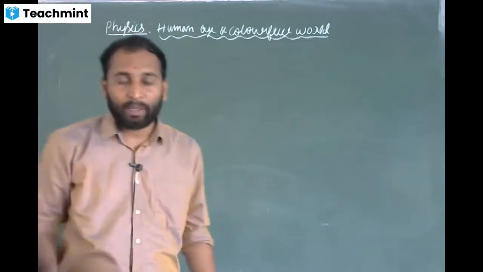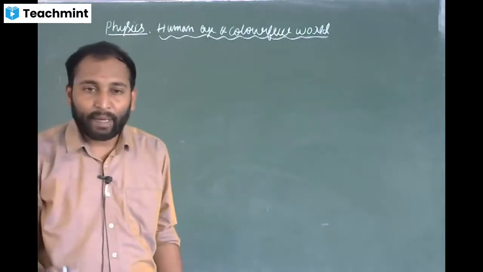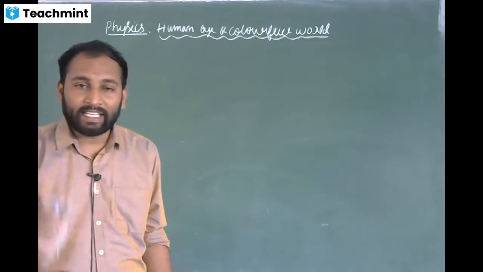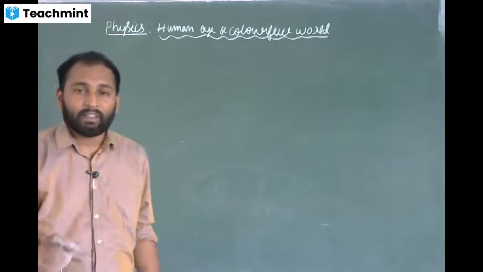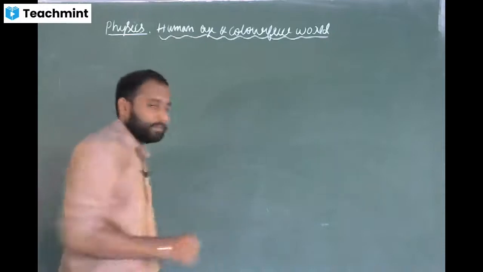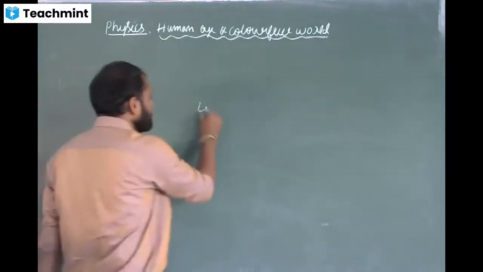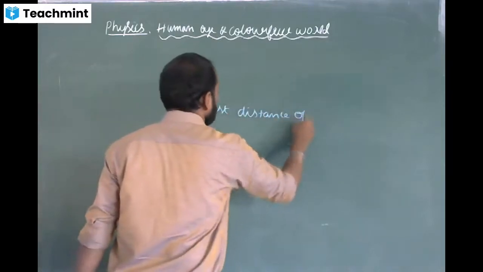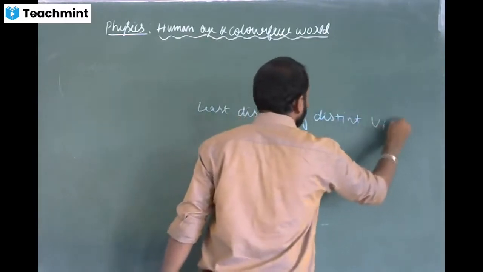So the minimum distance where you can see objects distinctly, clearly, without any stress, we call it the near point of the eye, or least distance of distinct vision.